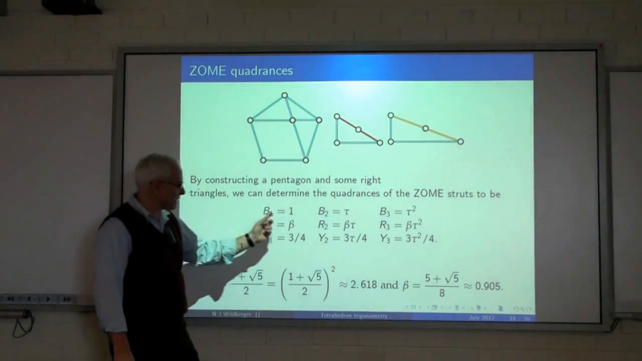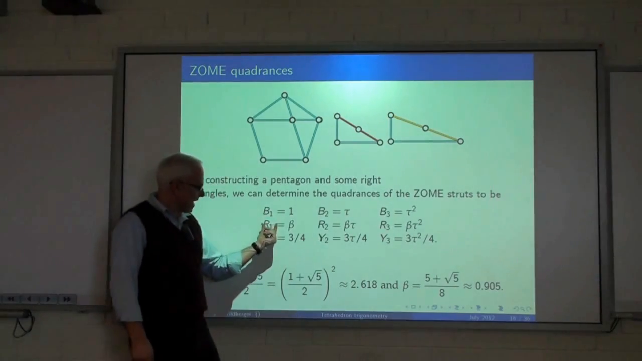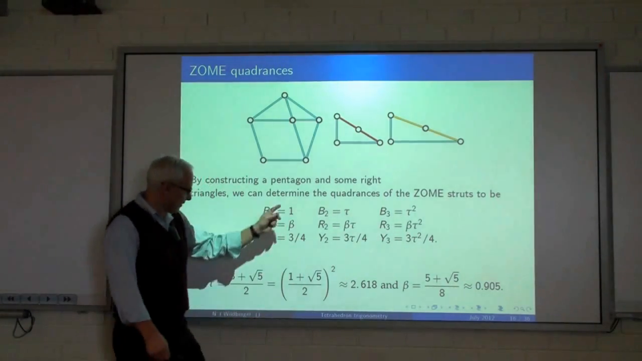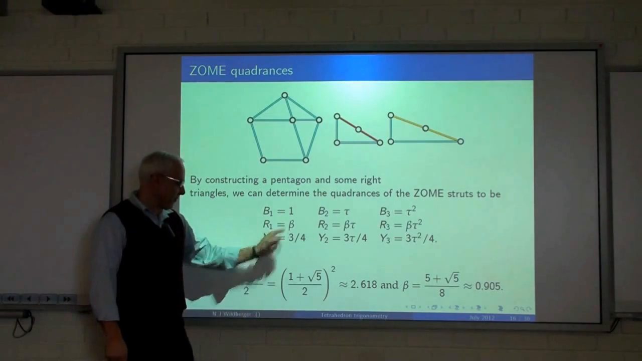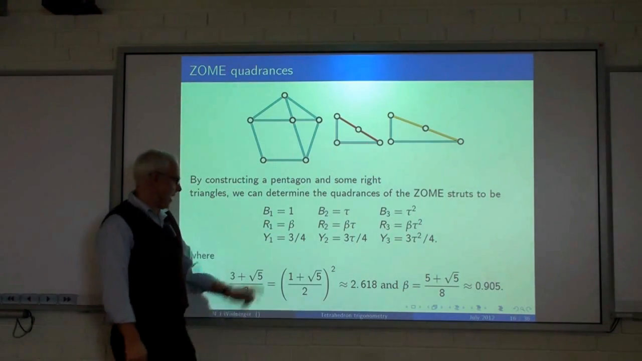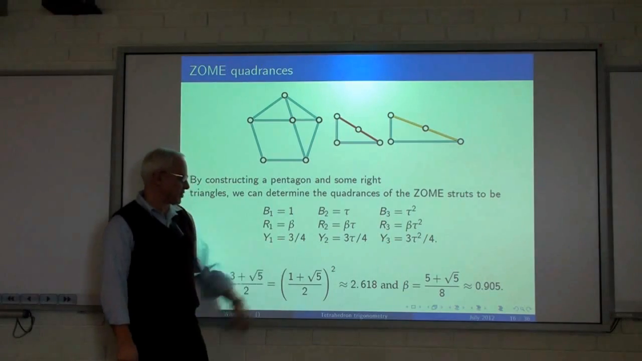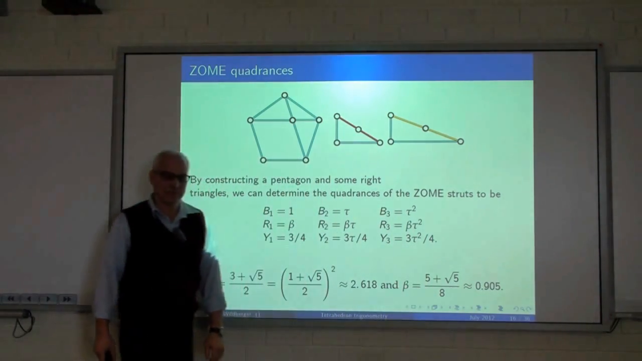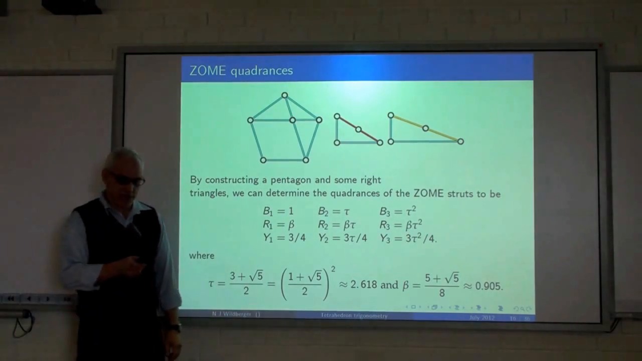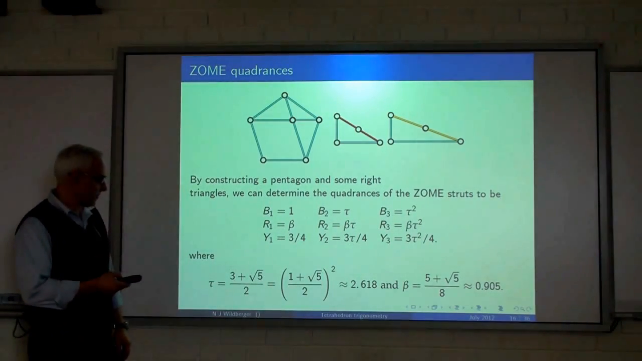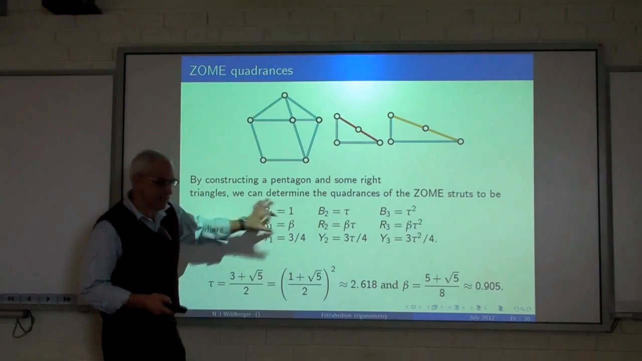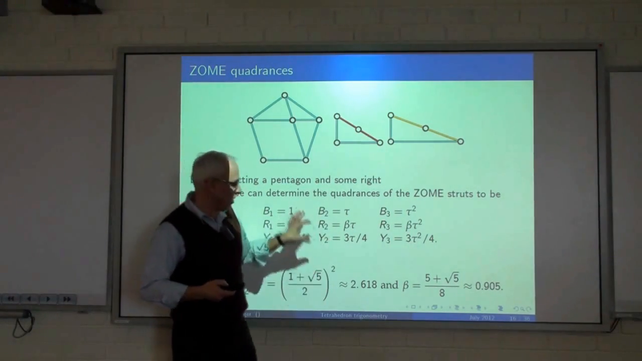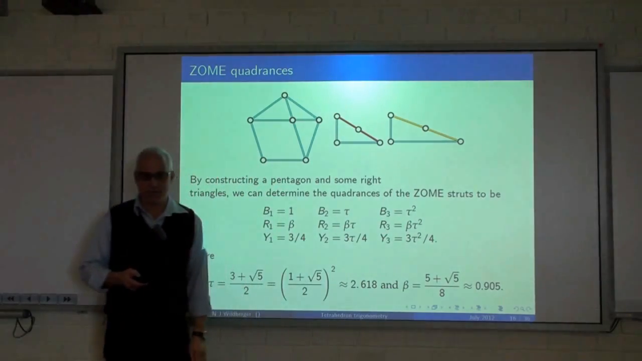That's in fact the ratio of any one of the colored struts to the next one up. It turns out that if the blue one has quadrance 1, then the red one has quadrance beta, and the yellow one has quadrance 3/4. What is beta? Beta is (5 plus root 5) over 8. It's an important number in rational trigonometry. So those are the quadrances of the smallest ones. The next ones up are all multiplied by tau.